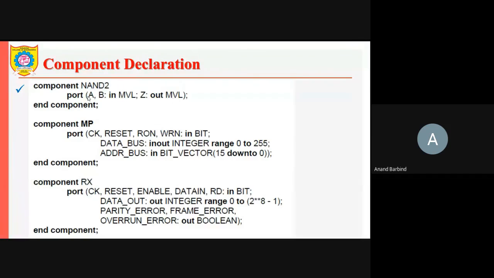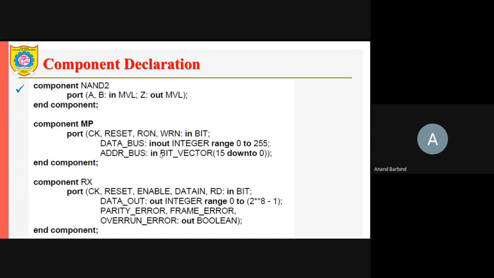So this is the NAND component that has been described. Then this is another component called MP. Its interface is like this: CK, that is clock, reset, RON, WRN. All these are of type bit. Then the data bus is in out, which means it works as input as well as output, and it ranges from 0 to 255.